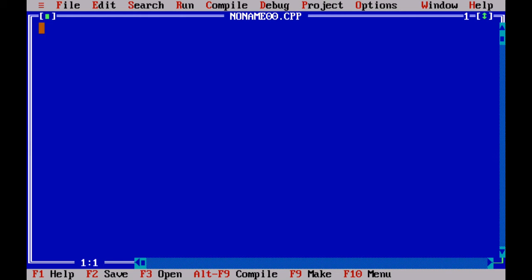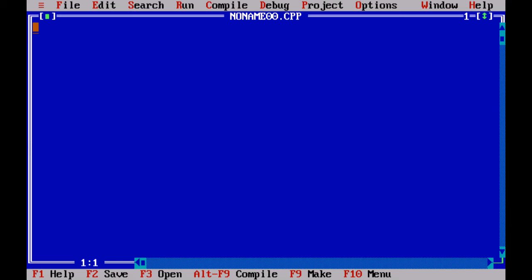So let's see how we can write a simple C program. This is a Turbo C. This is the basic idea to write the C and C++ programs. I'll make a video on how to download this Turbo C in your computer. So I'll introduce you the structure of C programming.